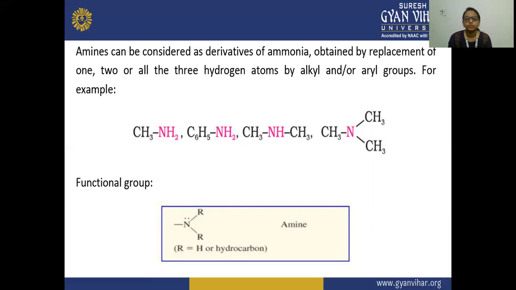See here, N is showing the lone pair, and R represents the alkyl or aryl group. So these are your amines, which are derivatives of ammonia, where one, two, or all three hydrogen atoms are replaced by alkyl or aryl groups.